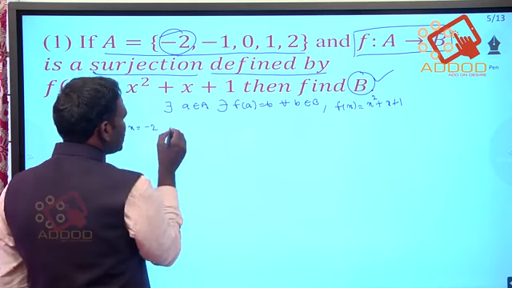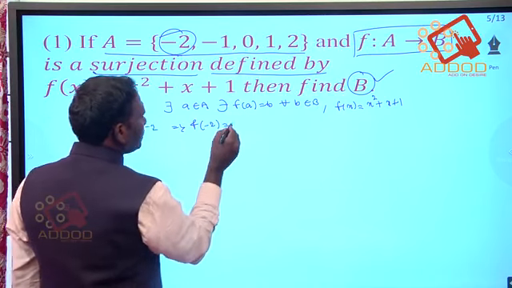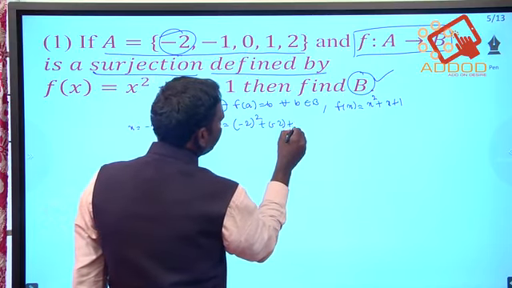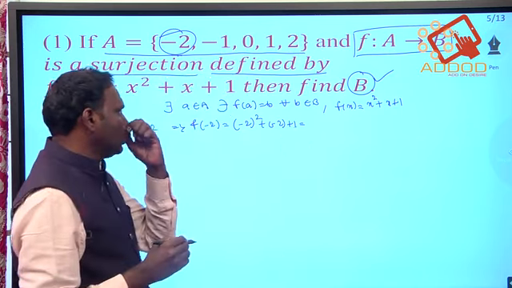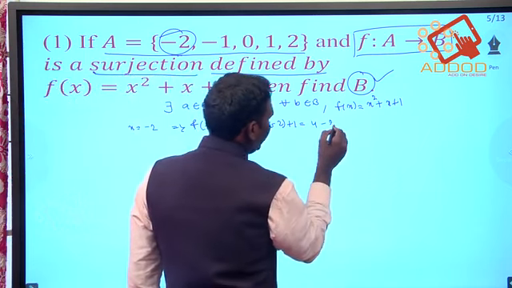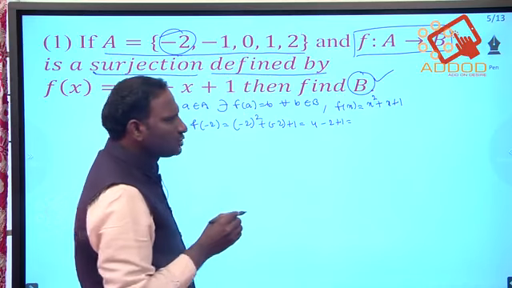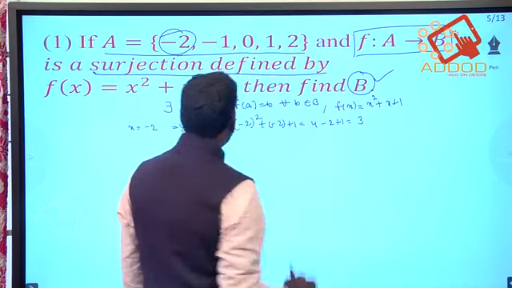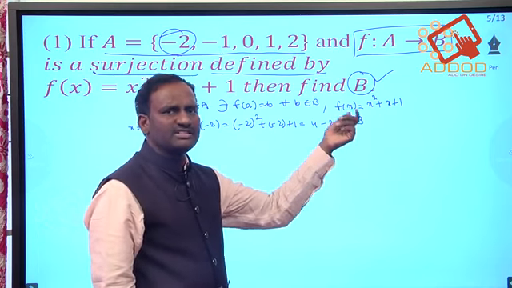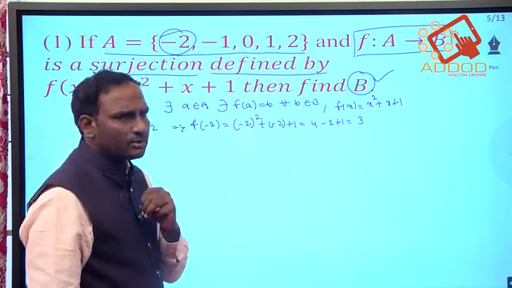So f of -2 is equal to (-2) whole square plus (-2) plus 1. (-2) whole square is 4, 4 minus 2 plus 1. 4 plus 1 gives 5, 5 minus 2 goes to 3. So when substituting x as -2, we get the function value 3. In the sense, -2 has mapped to 3.